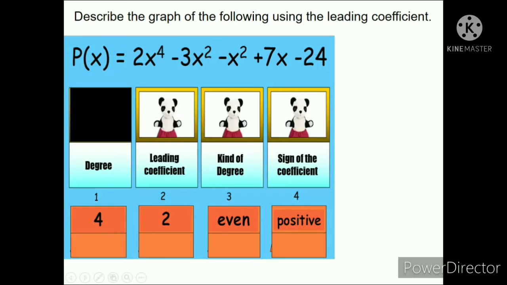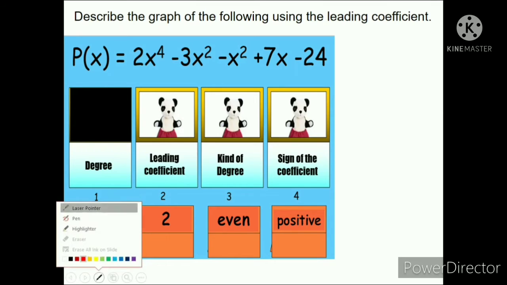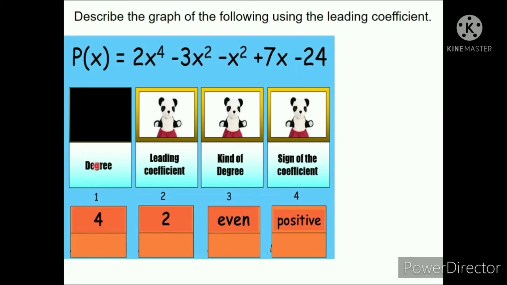Ito yung inanseran natin kanina. Let us describe the graph using the leading coefficient test. Leading coefficient test. Since the degree is 4, how many turning point? So, dito sa degree, dito tayo magbe-base kung ilang turning point ang ating polynomial, ang graph ng ating polynomial. Since the degree is 4, so, ilang turning point? We have 3 turning points.